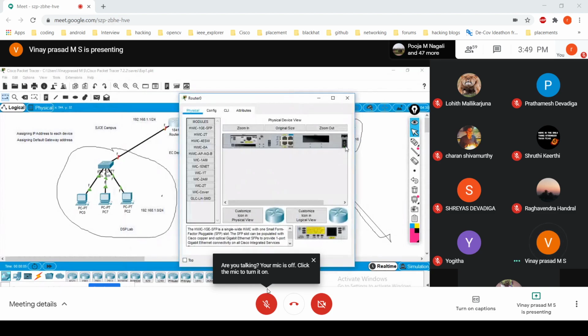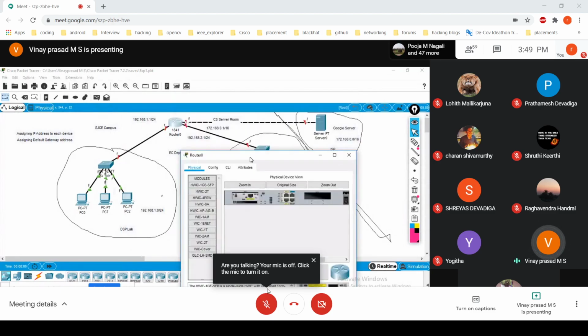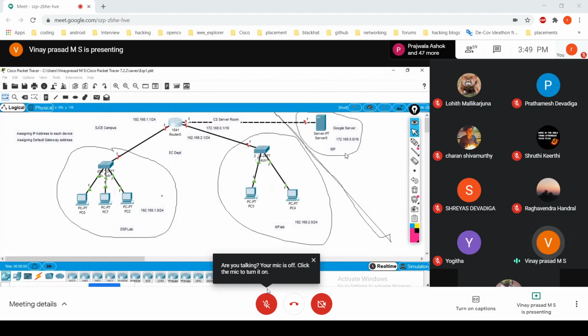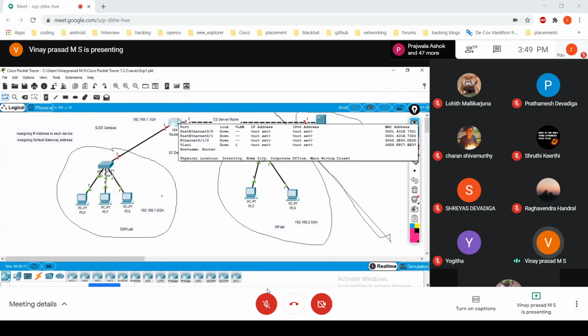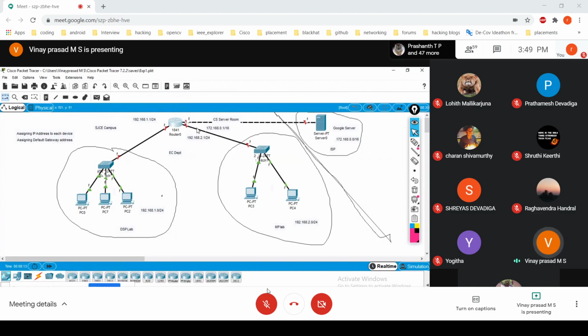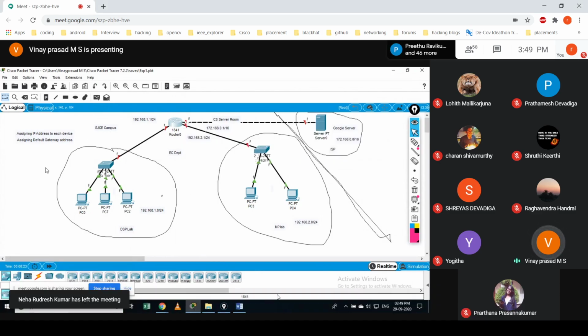Okay, so what we are doing in this: let us say I turned off this router, assume this router is turned off due to some reason, or let us say in the server room there is no power. Obviously, these devices get turned off, right? Then you will not be able to get any network or internet to this part, as well as this and this, because this is the one gateway that connects to all the networks. So if this fails, there is automatically no network at all.